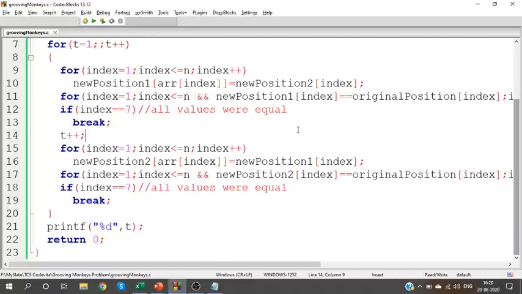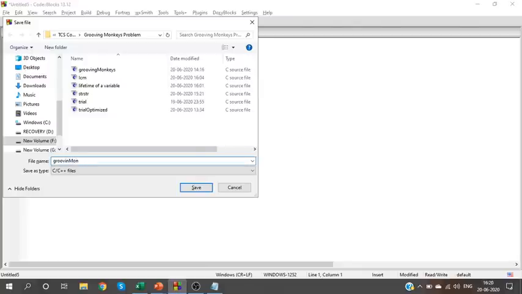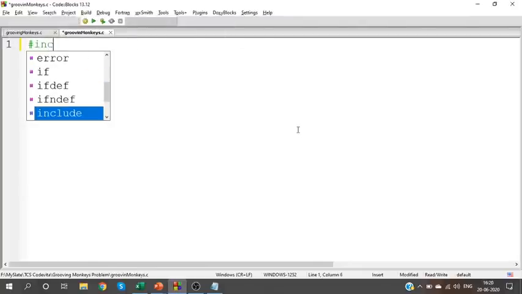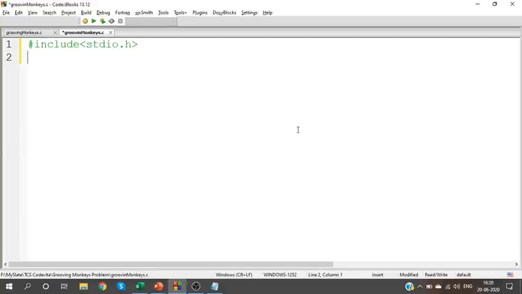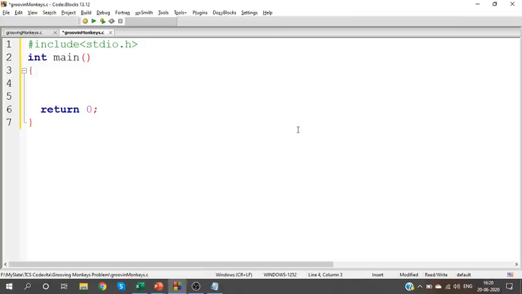So in the coding part, consider the same array. Let us consider our array. Array should be of size 7 as we declared already. Ignore the 0th index. 3, 6, 5, 4, 1, 2. This is our array. How many monkeys? 6 monkeys. Okay, let us have it till here.